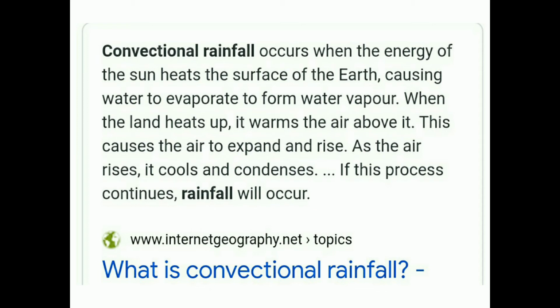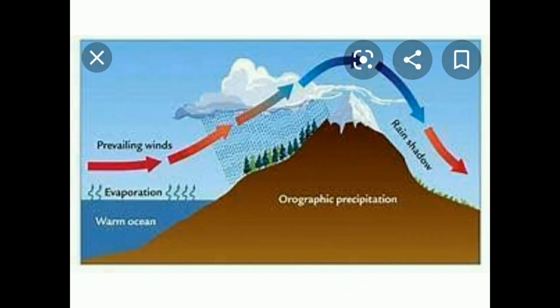And the next one is orographic rainfall. In this picture, you can see orographic rainfall. So what is orographic rainfall? It is sometimes also called relief rainfall. We get this term from the Greek oros, meaning mountain, because this occurs when moist wind is forced to rise over mountains.